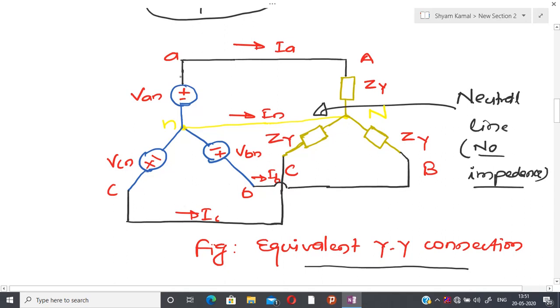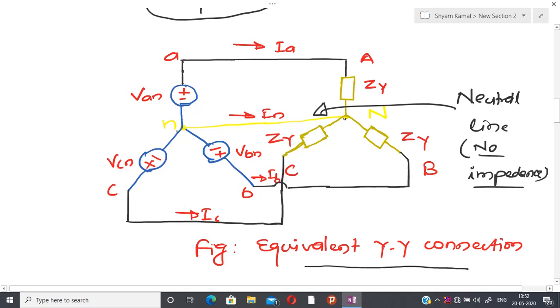In this circuit you can also see that I have one current flowing through this line from A to a, represented by I_A, and then a current flowing through the neutral line, represented by I_N, and from B to b represented by I_B, and similarly for C represented by I_C. Now, we want to get the relationship between V_AN, Z_Y and I_A. Same as in the single phase circuit, whenever we apply voltage to some load, we see the response, and the response we see in terms of current. So a similar job I am going to do here.